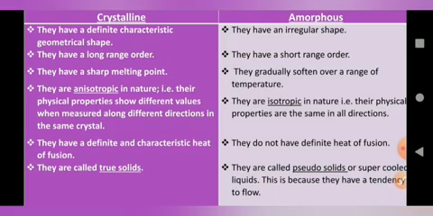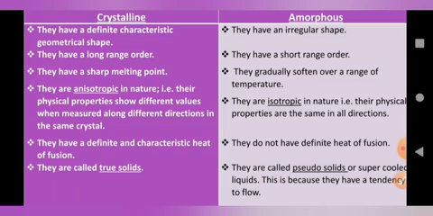Anisotropy means a physical property shows different values when we measure along different directions in the same crystal. And isotropy means some or few physical properties of the crystal are the same in all directions.